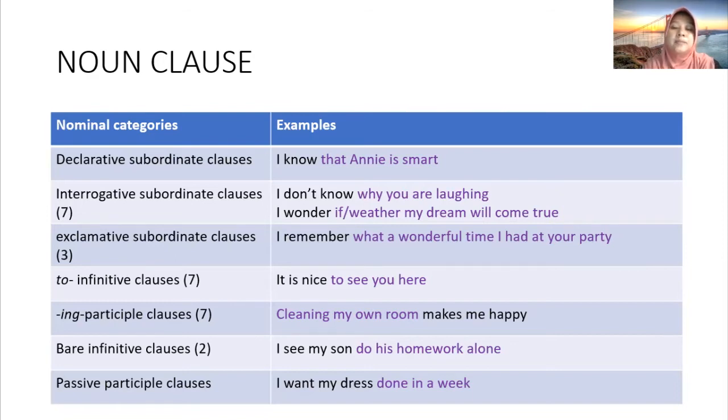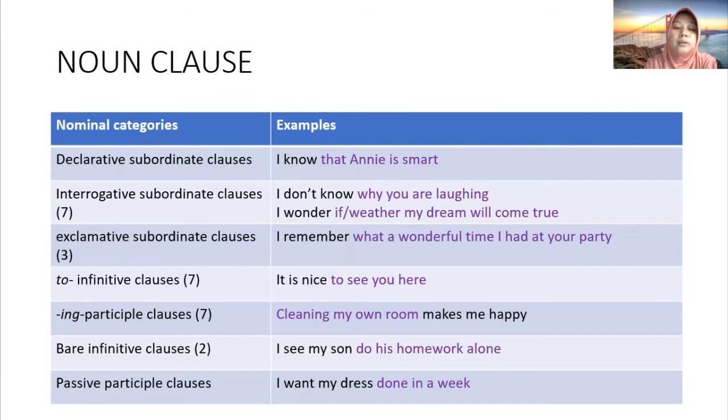Okay, then in participle clause, for example, cleaning my own room makes me happy. Cleaning my own room is the noun clause using in participle. Next, bare infinitive clauses. For example, I see my son do his homework alone.